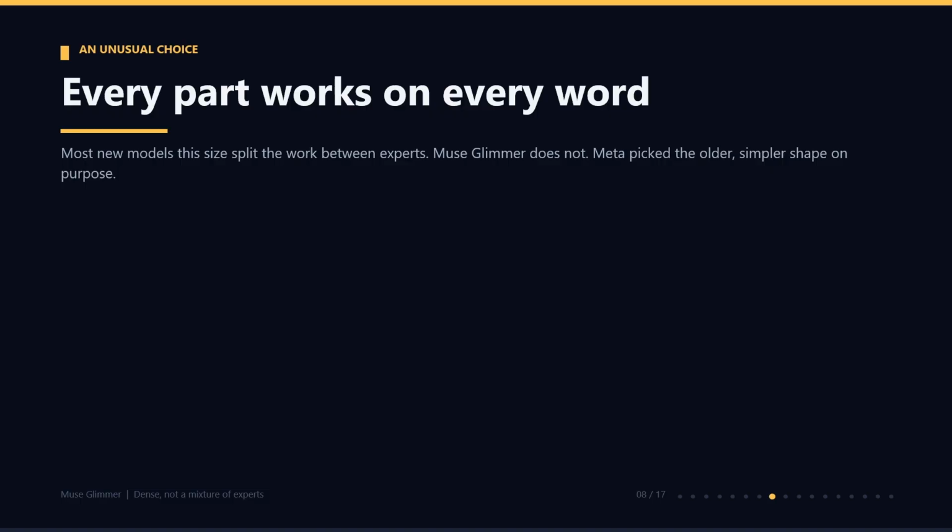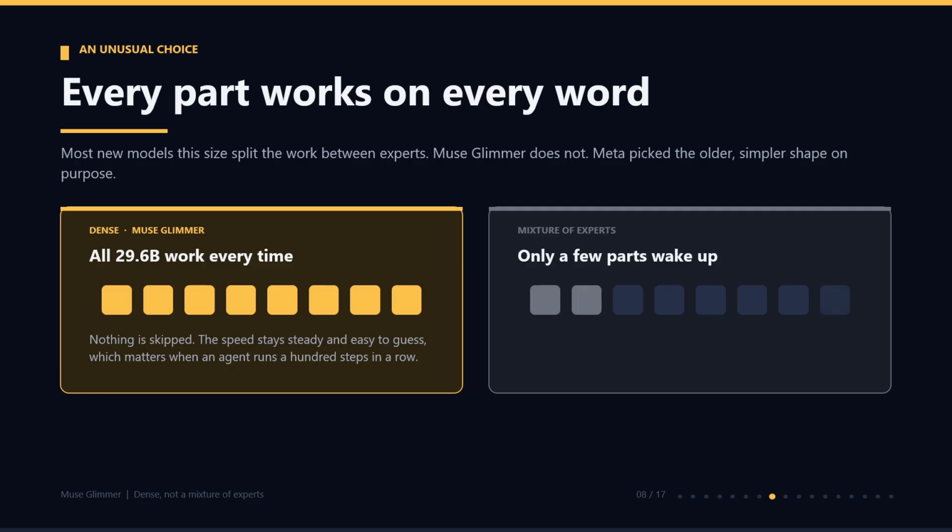Most new models of this size split the work between experts. That shape is called a mixture of experts. Only a few parts of the model wake up for each word. Muse Glimmer does not do that. It is dense. All 29.6 billion parameters work on every single word. Nothing is skipped. A mixture of experts is cheaper to run, but the routing adds one more thing that can go wrong in the middle of a long job.